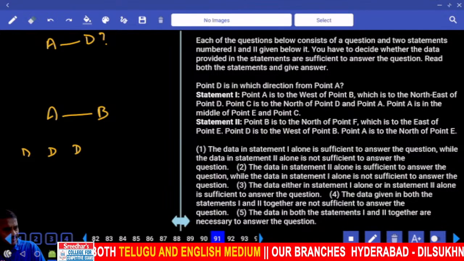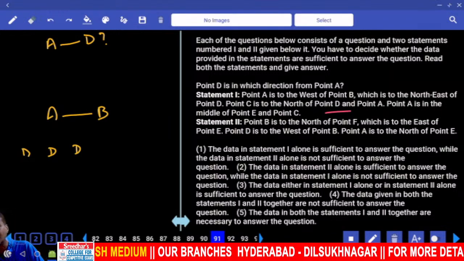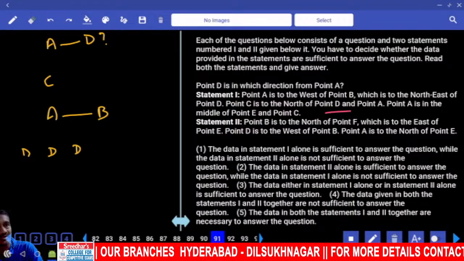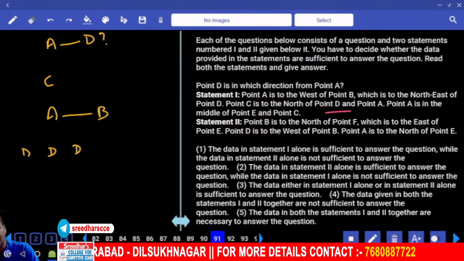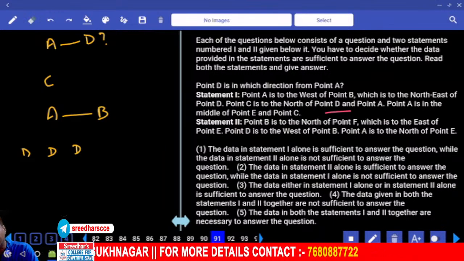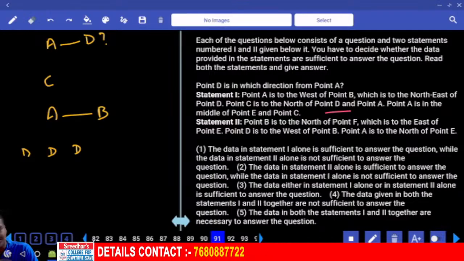And C is to the north of D and A. Now C is to the north of what? D and A. And C will be here. C is to the north of D and A. Then what happens here? What is the position of D with respect to A? Are you getting the answer or not? Yes. 1 alone is sufficient or not? Yes. 1 alone is sufficient. Then coming to the next one,